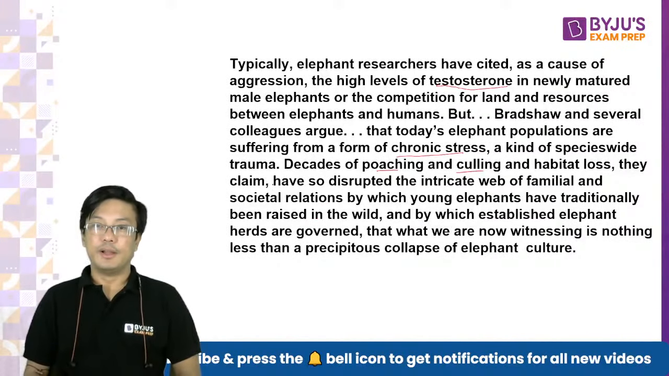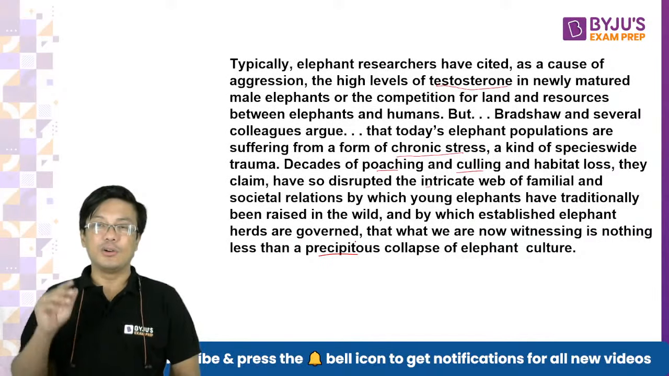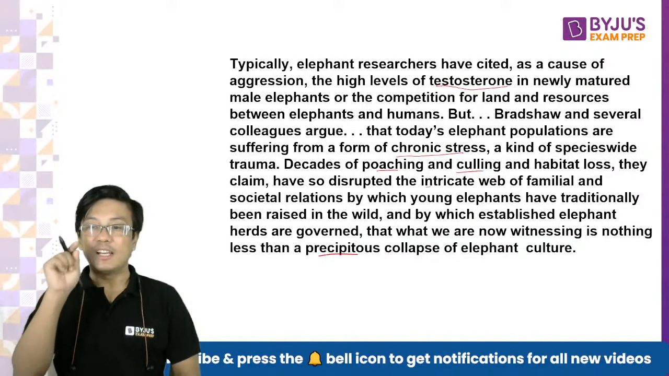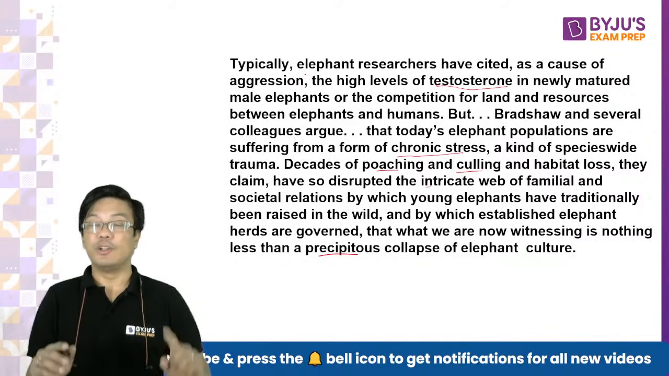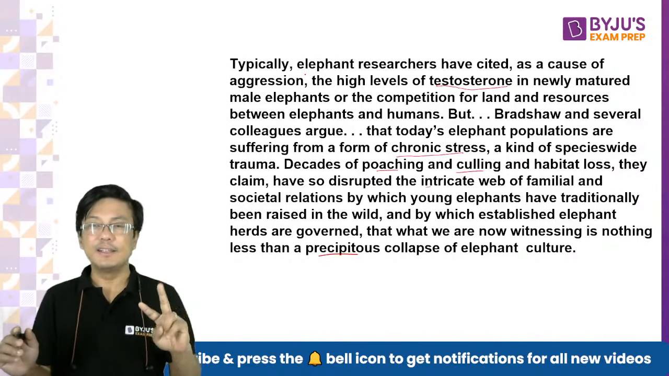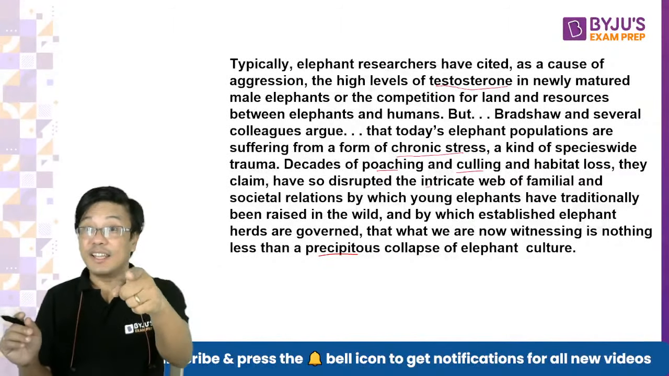Right, now, so intricate means complex, right? So what is happening here? Okay, now, and precipitous means something which is happening very quickly and suddenly, ठीक है? Right, so what is the author telling you here? देखो, he says that there is aggression between animals and between elephants and humans.